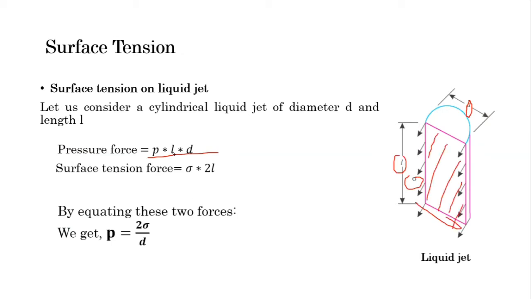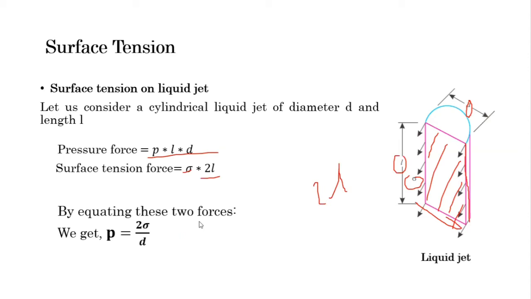So the total pressure force is intensity of pressure P into area L into d. And the surface tension force is again sigma into length. But here consider two different lengths. This is the length L, and another length L. So the total length is 2 times L. So the total surface tension force is 2 sigma L, and by equating these two forces we get the equation P equal to 2 sigma by d. So this is the surface tension equation for a liquid jet.